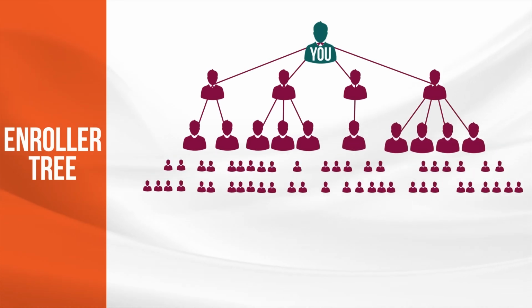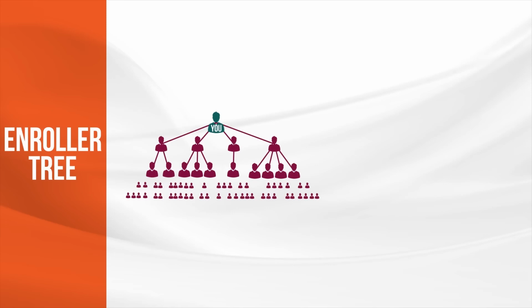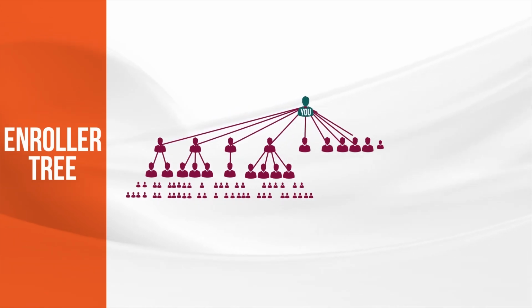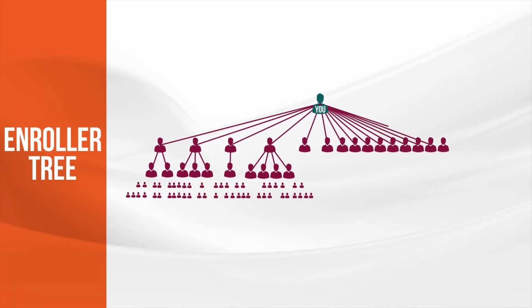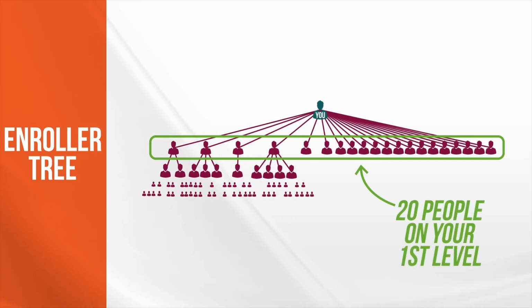So everyone you personally enroll goes on your first level in the enroller tree. In the enroller tree, there's no limit as to how many people you can have on each level. So if you personally enroll 20 people, you have 20 people on the first level in your enroller tree.